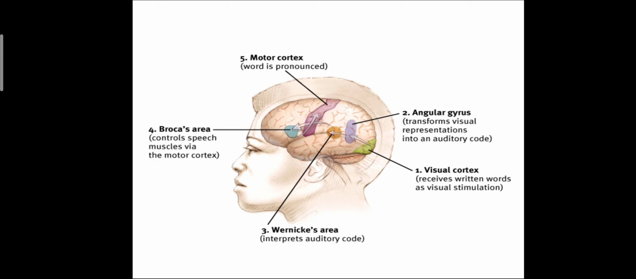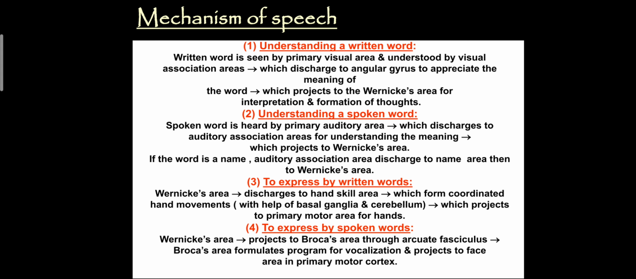So these are the different areas, starting from visual cortex, angular gyrus, Wernicke's area, Broca's area and motor cortex, and the function of each area. Now, how is speech produced, what is the mechanism of speech?